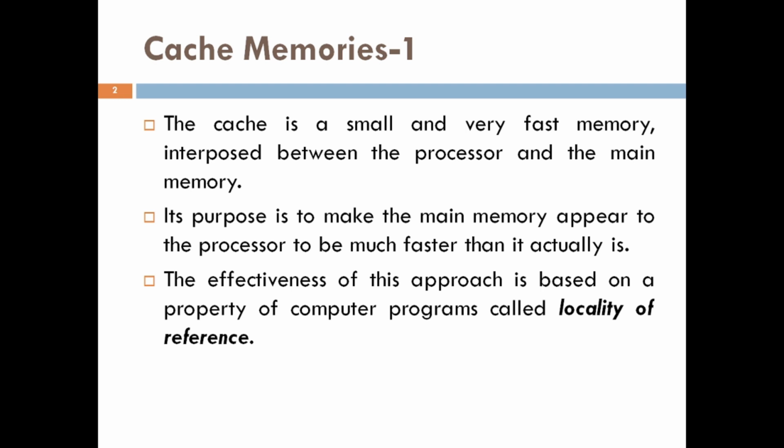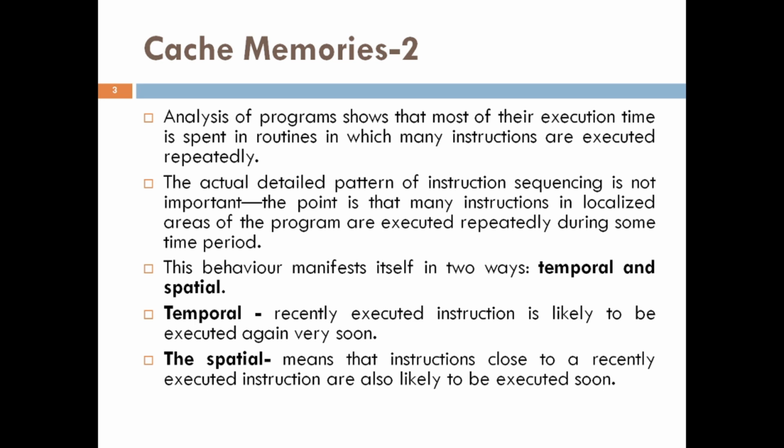The effectiveness of the cache mechanism is based on the property of computer programs which is called the locality of reference. Here the analysis of programs shows that most of their execution time is spent on routines in which many instructions are executed repeatedly, and these instructions may constitute a simple loop, nested loops, or a few procedures that repeatedly call each other.